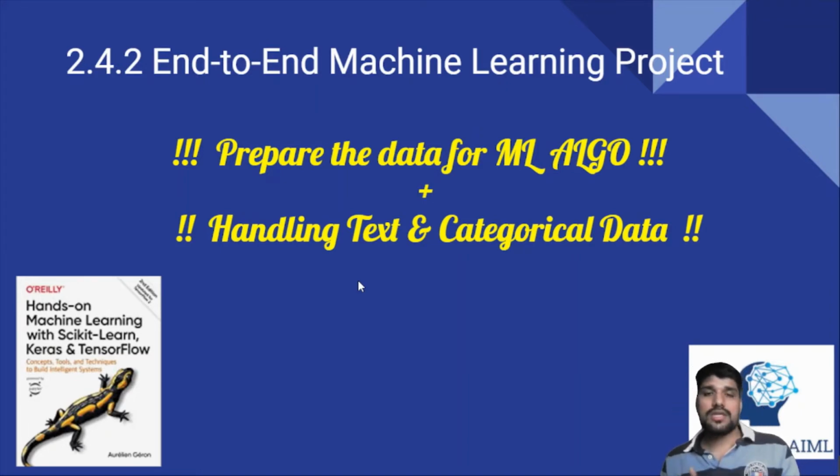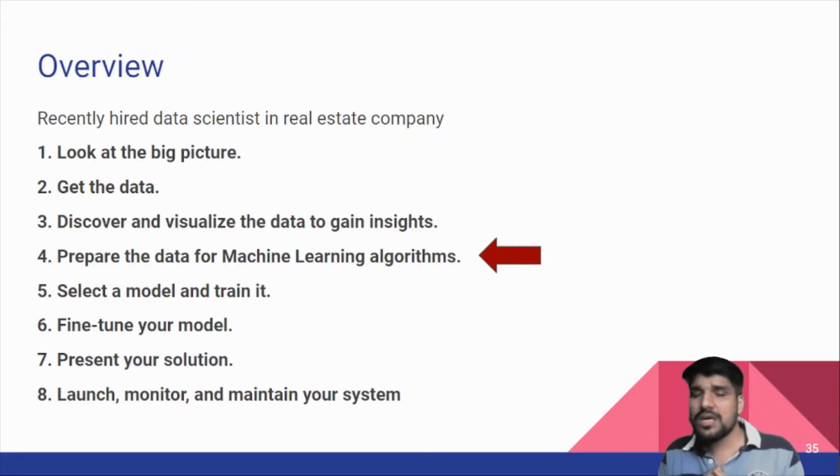Now we are going to see the second topic, that is handling the text and categorical data. Before jumping to this, let's revise what we have seen till now. We have understood how to look at any problem statement, what questions to ask, that is called look at the big picture. If you missed it, please go and revise it.